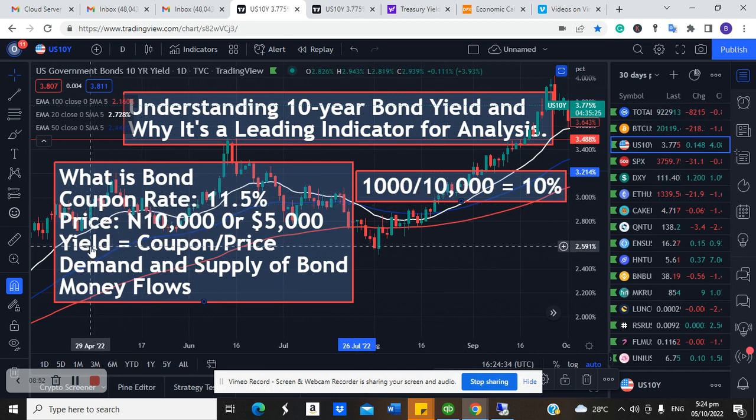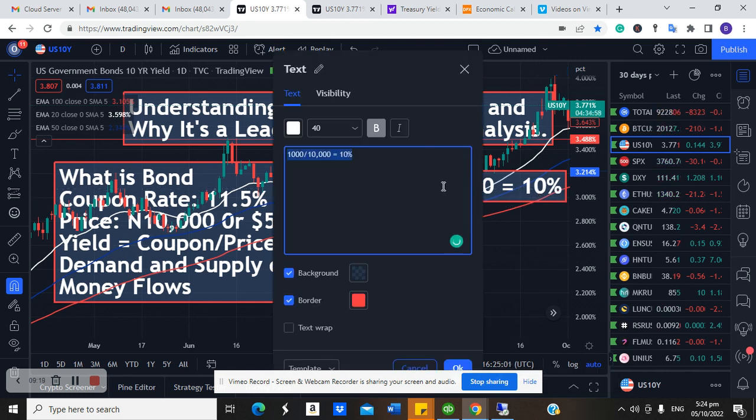You can say yield because the coupon rate most times is the interest you're going to get on it. And when you divide the interest by the amount you are paying, most times you also get the yield on that bond. So how you need to look at it is, what is the coupon rate on this 10,000? It's 10%. 10% of 10,000 is 1,000 naira. So if I'm going to earn 1,000 naira divided by the price I'm paying, that will give me the yield. Now, assuming that this bond, which was 10,000 naira, the price now increases to 11,000 naira. So let's do this here.